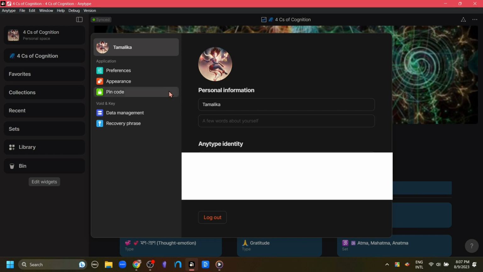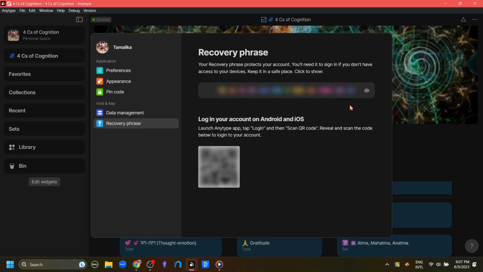And there is also this identity, which is necessary for the functioning of Anytype. We can also log out from here. I want to highlight this. This is the place where our recovery phrase is. So if you want to log out, first you will be brought to this page where you can see and copy your recovery phrase so that you can log in again without any problem. Now here is also this QR code.